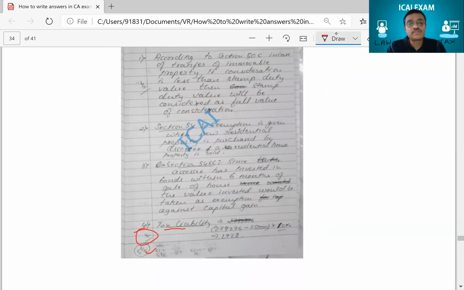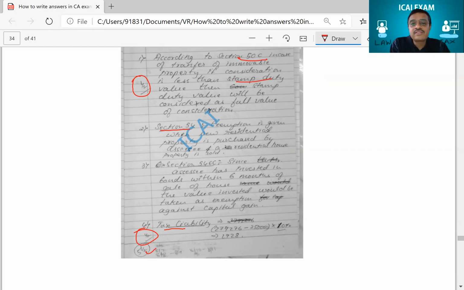Then look at the notes. He has got half a mark here for writing the note on 50C. I told you, 50C, if you go by stamp duty value and compare it, and then you take whichever is higher. So for that, he got half a mark. For writing about section 54, the examiner has already given the marks there only. But the way he wrote the note, otherwise he would have got half mark here.